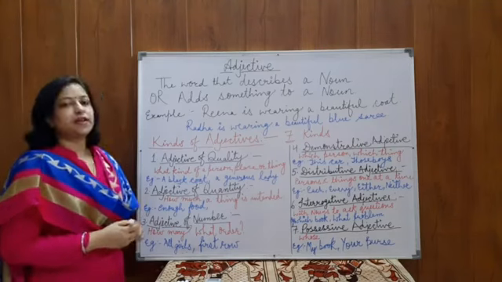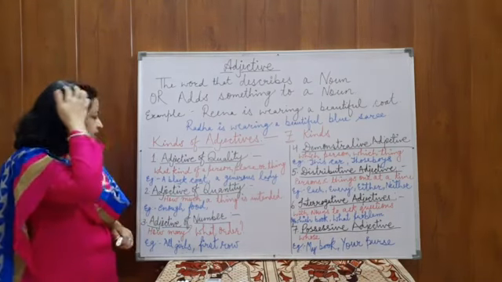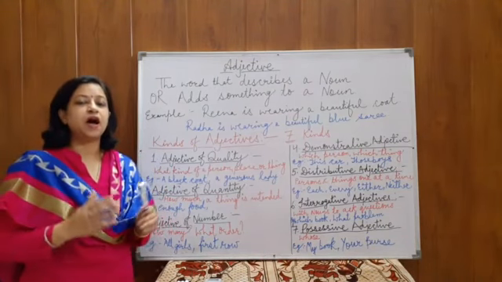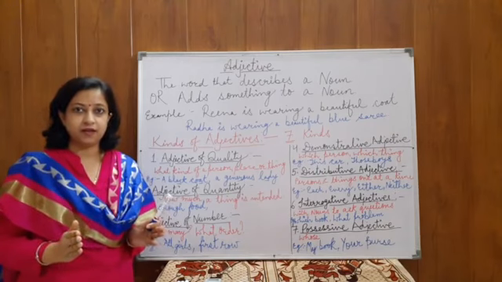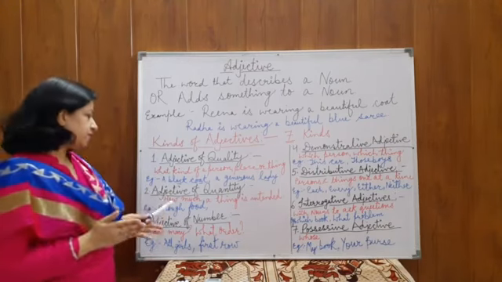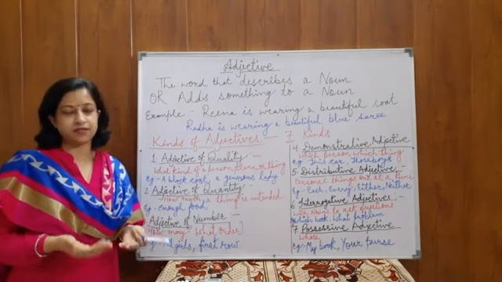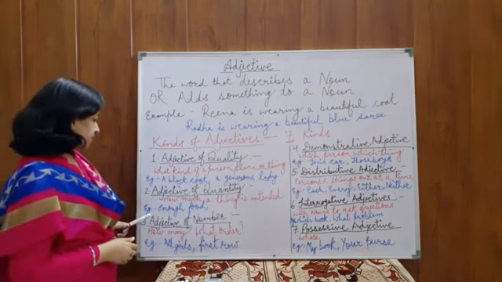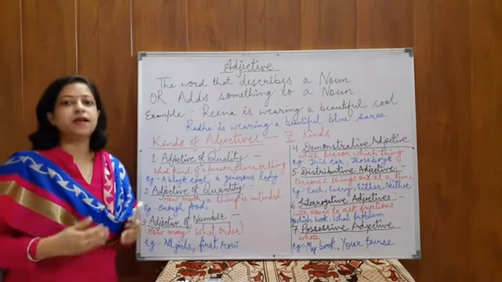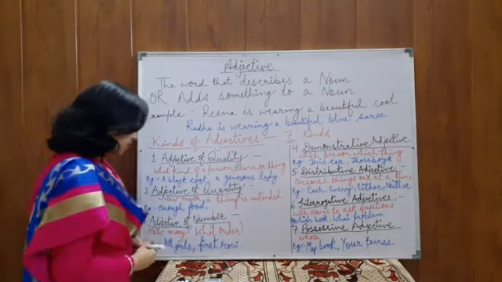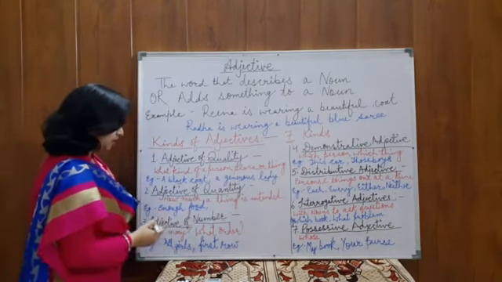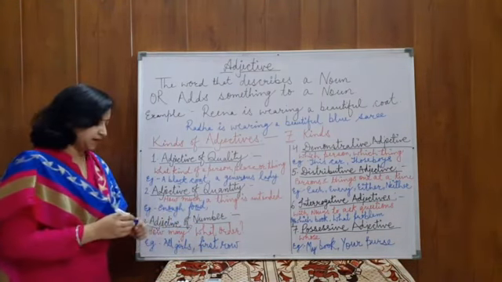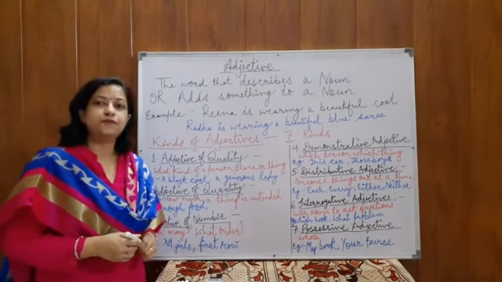Now the second kind of adjective. The second kind of adjective is adjective of quantity. Quantity tells us how much, not how many. Okay? So, whenever we get the answer of how much, that means that word is an adjective of quantity. Like enough food. What is enough here? Food is a noun and the word that is describing this food is enough. So, enough is adjective. Which adjective? Adjective of quantity.